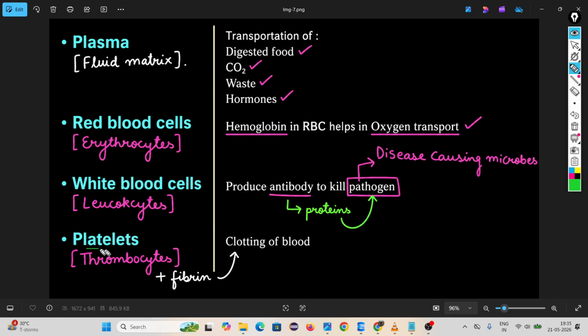Then what is the work of platelets? Platelets' work is clotting of blood. Clotting of blood means, suppose unfortunately you have an accident and the blood is coming out from your body, but after a few seconds it clots. Why? Because of platelets. Okay, these are the works of the blood components.